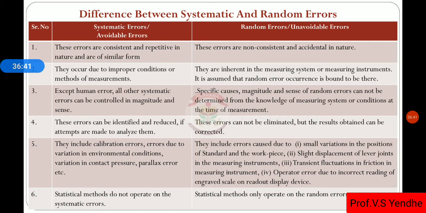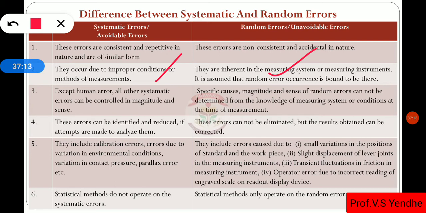We cannot predict random errors; they can occur at any time. Then, systematic errors occur due to improper conditions of the method of measurement. They are inherent in the measuring system, that means they are already existing. Random errors also exist in a measuring system.